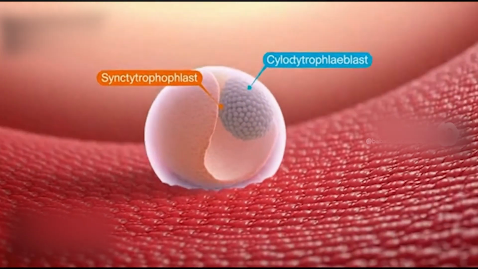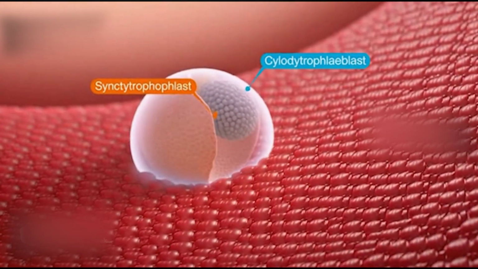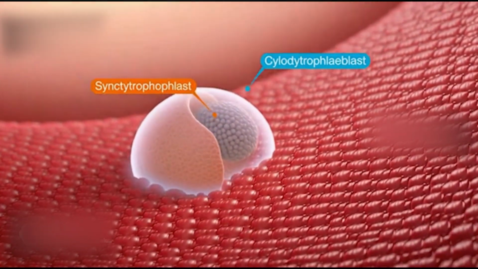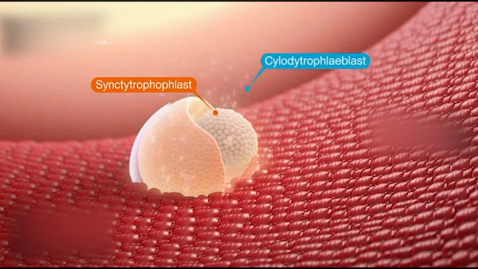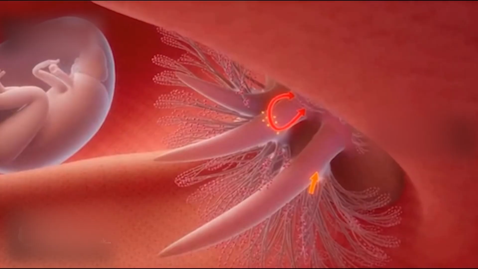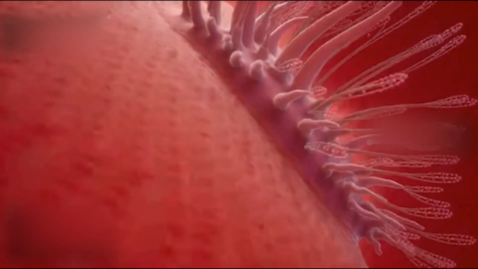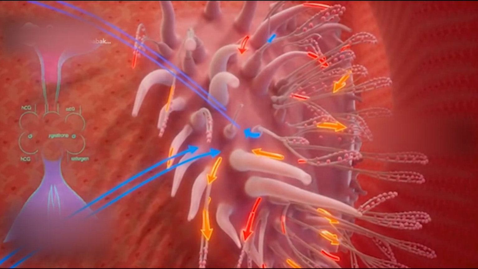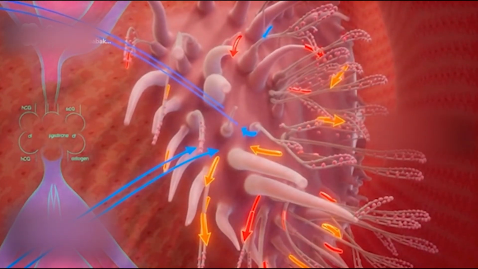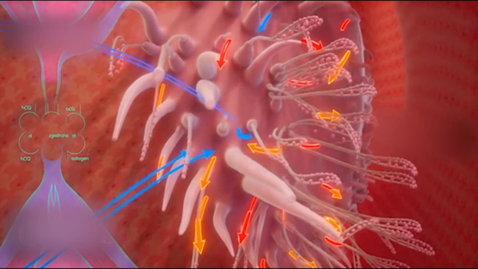Its outer layer of cells, the trophoblast, begins to specialize. The inner layer, the cytotrophoblast, stays organized and close to the embryo. The outer layer forms chorionic villi connecting with maternal blood vessels. The placenta begins supplying nutrients and oxygen to the embryo, removing waste, and producing hormones like HCG, progesterone, and estrogen.